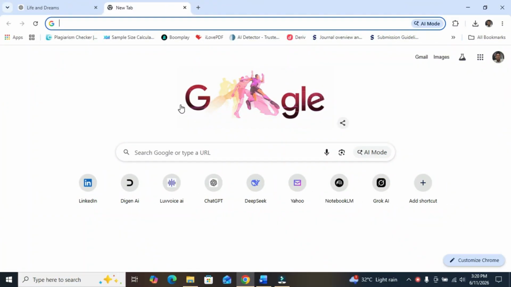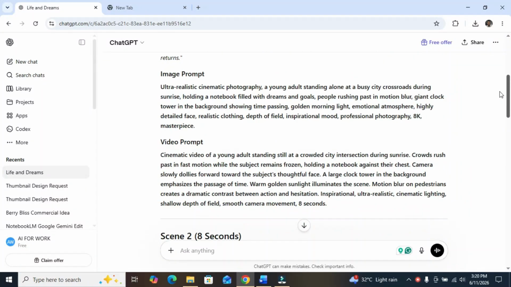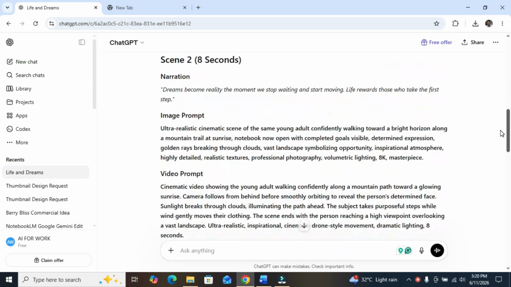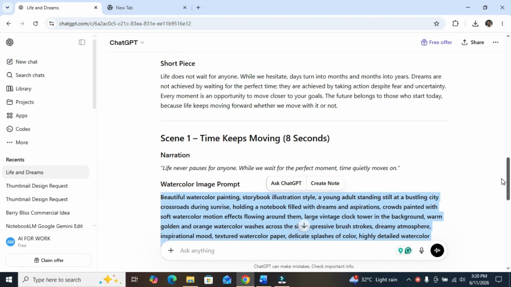Okay, to do that, the first thing is that we have a story. You have a story you want to tell, and it's a short piece. I gave ChatGPT the idea of what I really want. I said, I want to write a short piece on life does not wait for anyone, make your dreams come true, something of that nature, something inspirational. So it helped me to highlight it: life does not wait for anyone. While we hesitate, days turn into months and months turn into years.